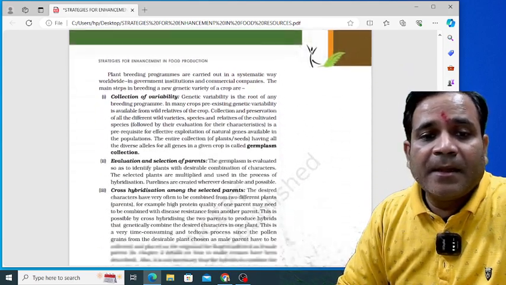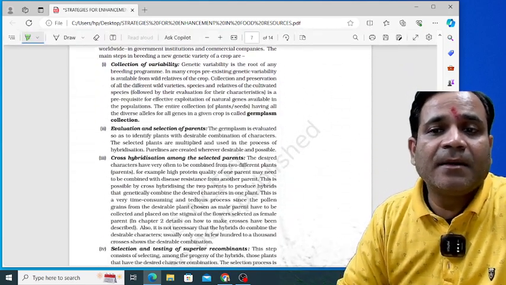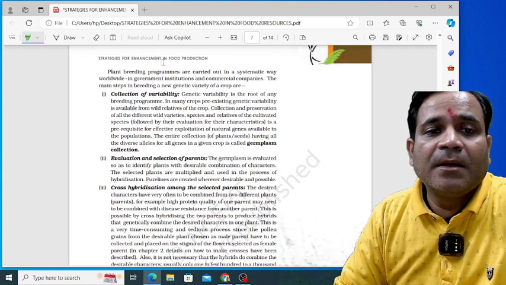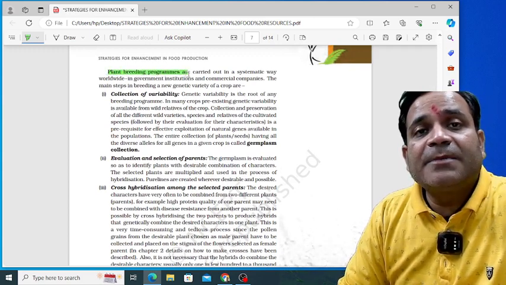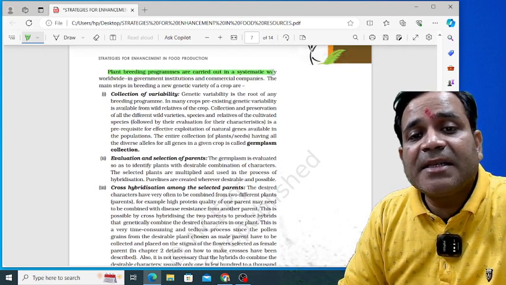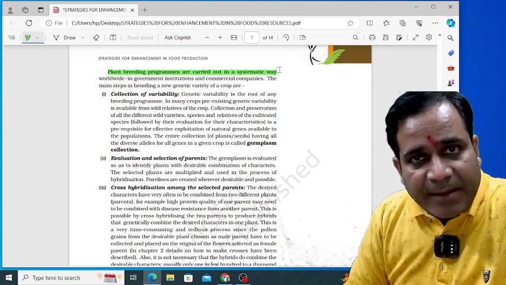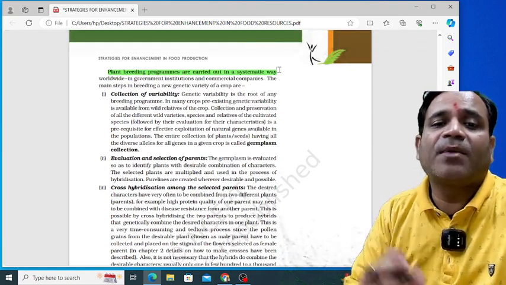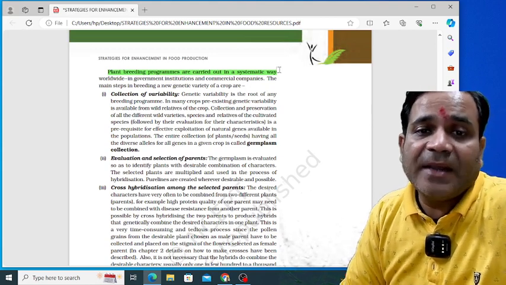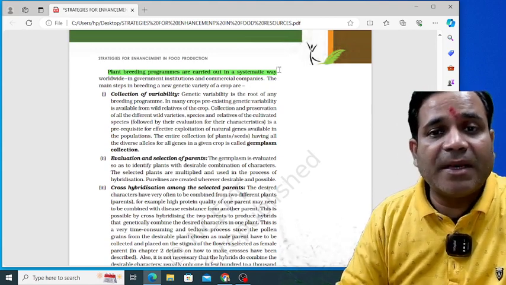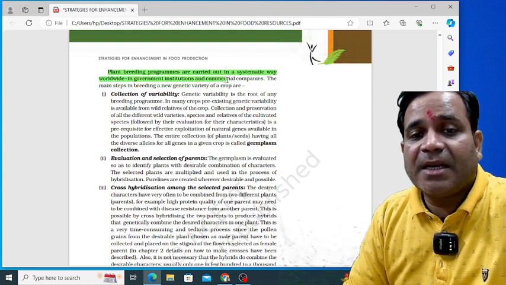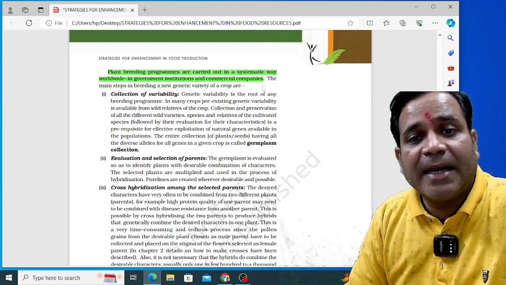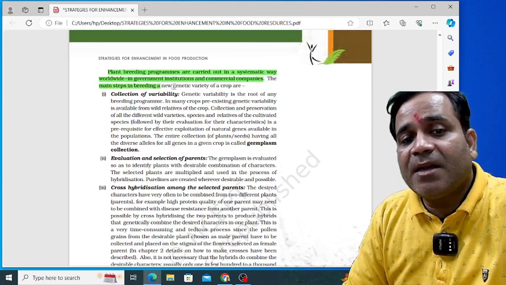Now see, plant breeding programs. These plant breeding programs are carried out in a systematic way. If I want to carry out plant breeding programs, then how do we carry them out? We carry them out in a systematic way, my dear. Worldwide, in government, institutional, and commercial companies, there are many steps in breeding a new genetic